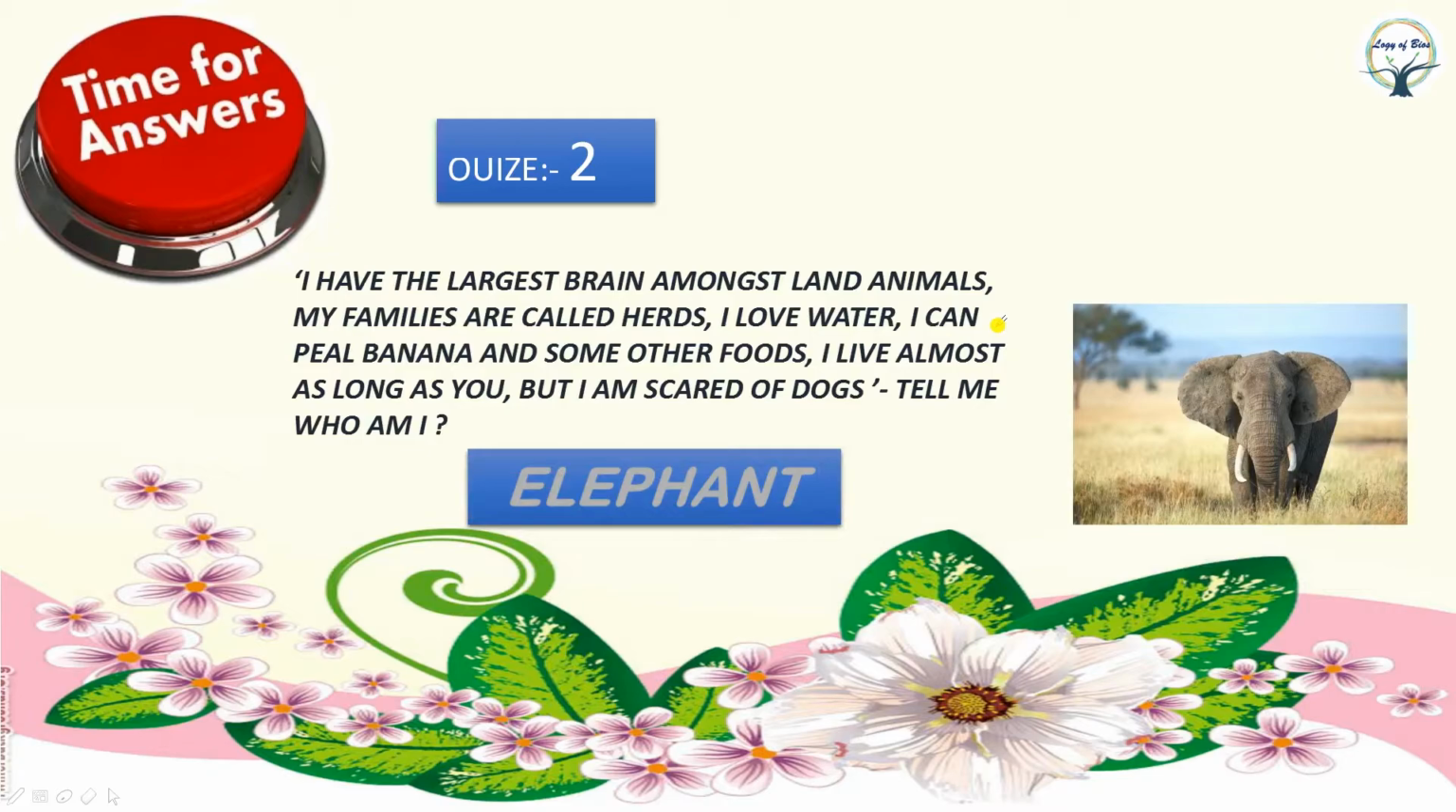See, elephant has the largest brain, because see the skull, and its family is called herds. A group of elephants is called a herd. Elephant loves water. It can peel banana with the help of its trunk, and it is a fact that it is scared of dogs, and it lives almost as long as us, meaning 70 to 80 years. So the correct answer is elephant.